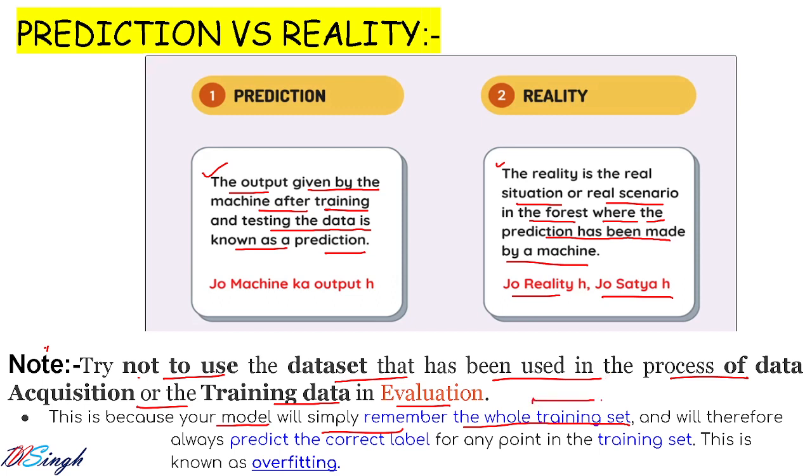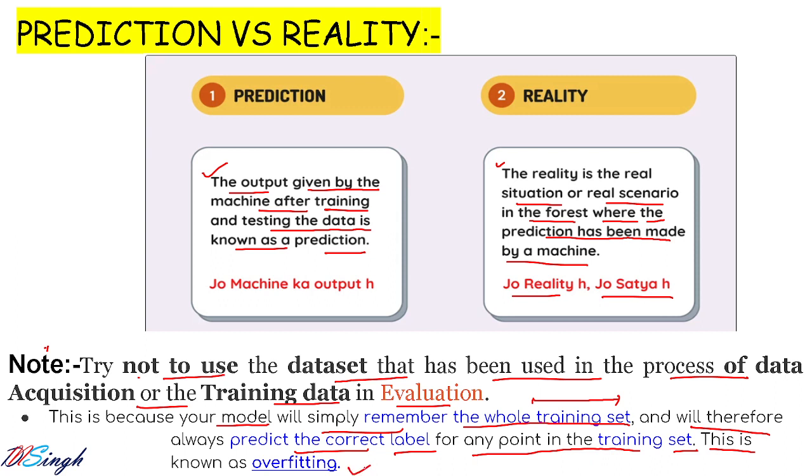From the training set. So it already has the output about the training data set, and will therefore always predict the correct label. So in that case, what is going to happen? Your model is always going to predict the correct answer for any point in the training set. Whatever you give from the training set, it is always going to predict the correct output only. This is known as overfitting.